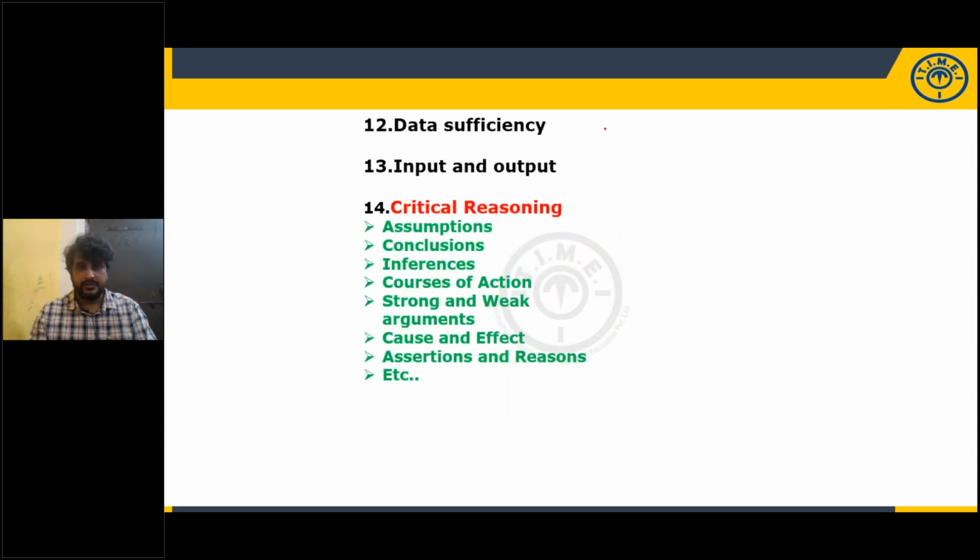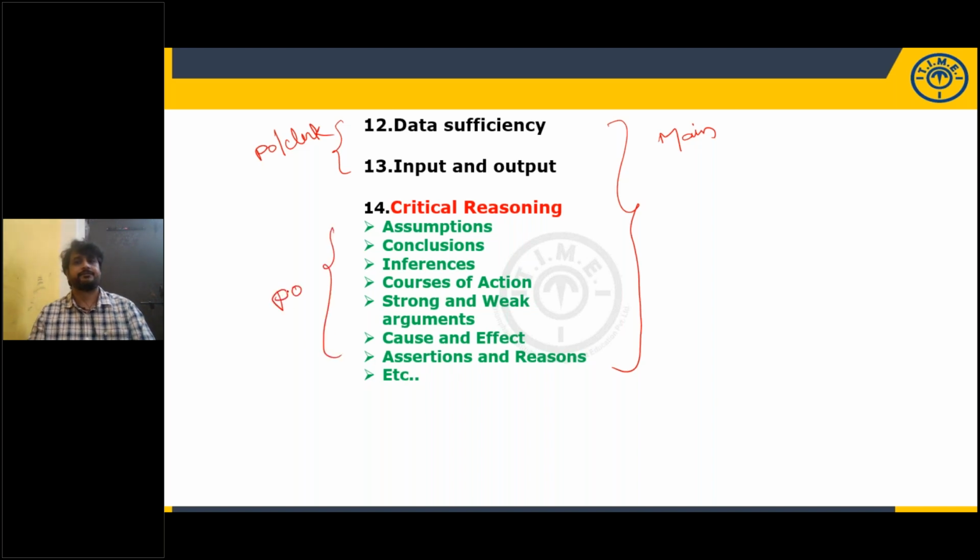And these 3, data sufficiency, input output, and critical reasoning, are important only for main exams. This one is important for PO as well as clerk, but this is important only for PO, as we discussed earlier. Serial numbers 12, 13, 14 are important only for main.